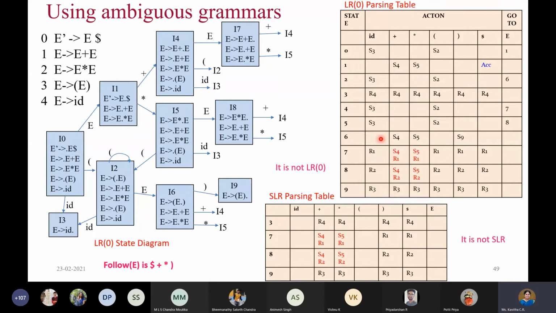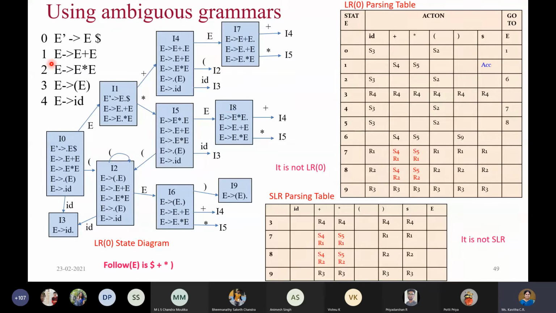Okay, after using the strategy of SLR parsing technique also there is not much difference, except that we removed a few reduce actions for some symbols. We don't have much improvement in the parsing table. Therefore, the conflict still remains. The same conflict that existed in LR(0) remains the same in the SLR parsing table also. Therefore, we can conclude that it is not suitable for even SLR parsing. So the given grammar, which is an ambiguous grammar, is not suitable for LR(0), and it is also not suitable for SLR parsing.